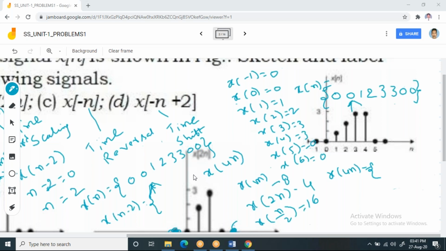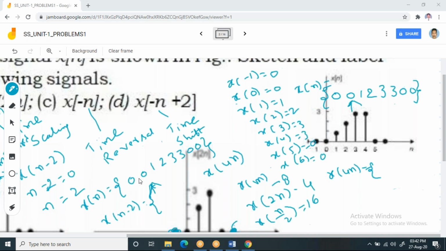Jyoti, you mentioned 8. Is that 8 the samples or the value? Sridevi, you have mentioned 2. Is 2 the value or the samples? Please tell me. Yes, some of you have mentioned x of 0. X of 0 is 0. X of 4 is 3. Yeah, right. Shushmita, you did it right.